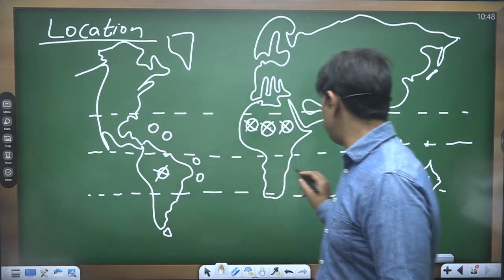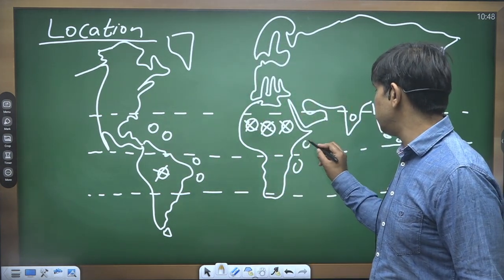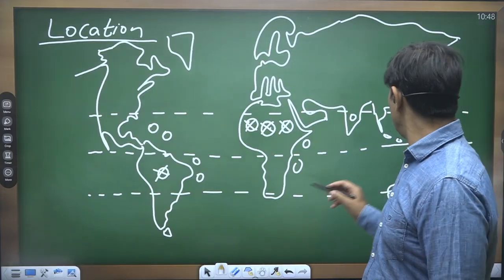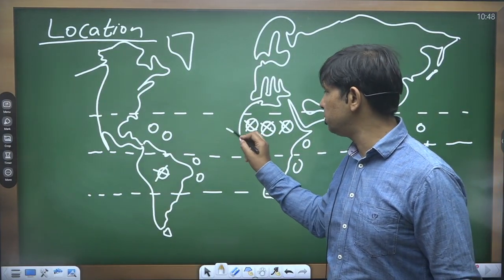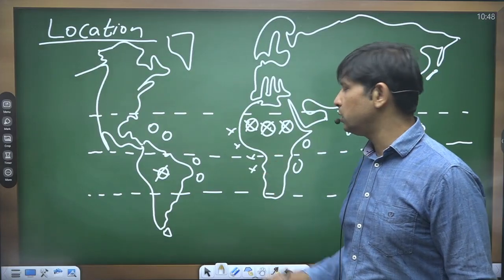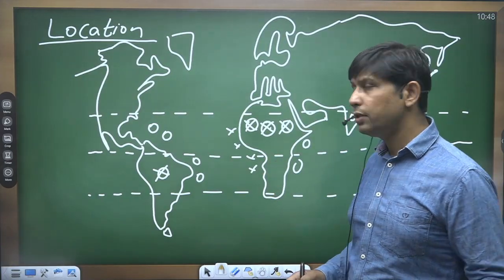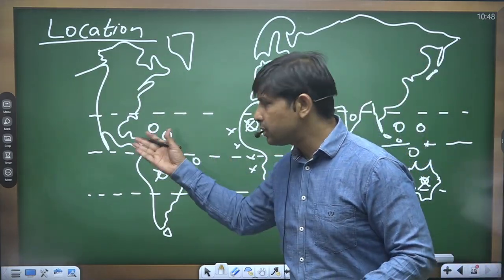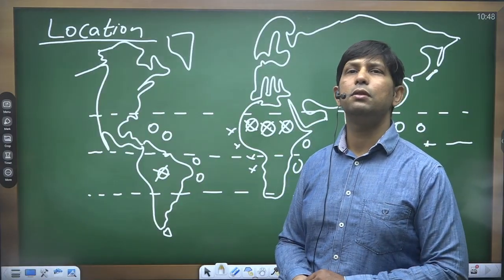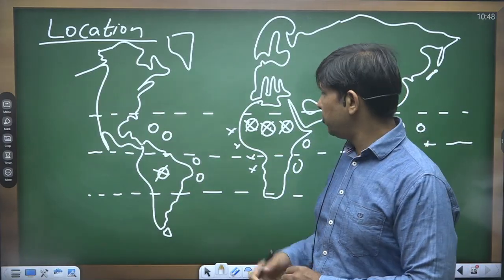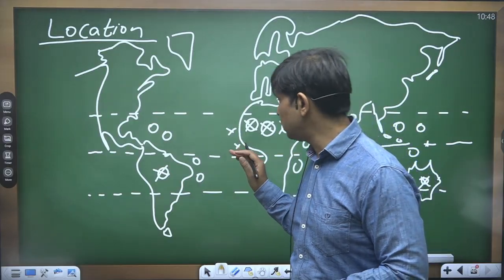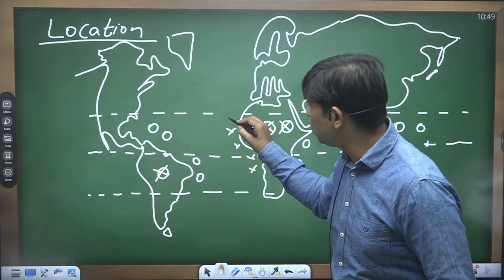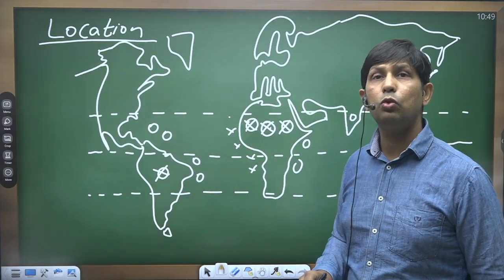The reason is the presence of the conditions. Over this part we may have the formation of tropical cyclones, but not in the eastern margin. Over this part we cannot have the formation of tropical cyclones. The reason is that in the western part we have warm water surface, but in the eastern part of any tropical ocean we have cold water surface because of the presence of cold currents.